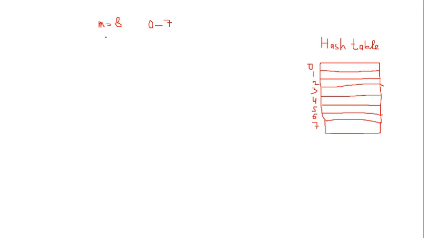On the basis of the hash function, we will generate the location at which the key is to be placed, or where the address or the data has to be placed. Let's assume the hash function here, h of k. The hash function will provide you the location where this key has to be placed. Let's define it.